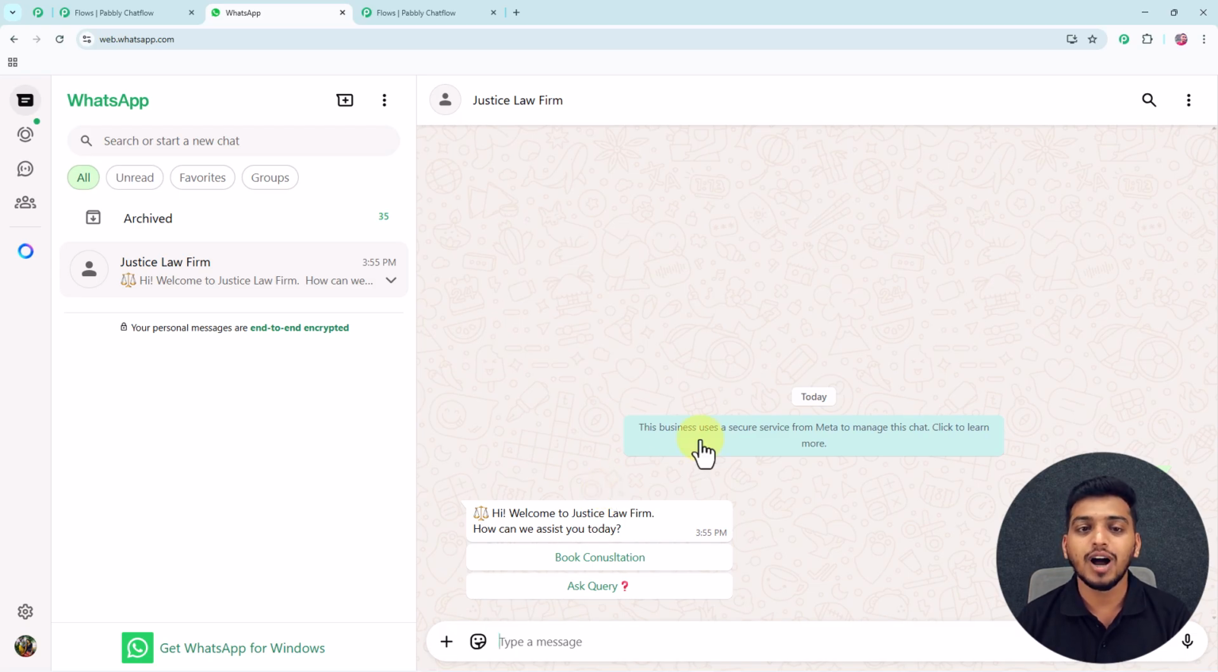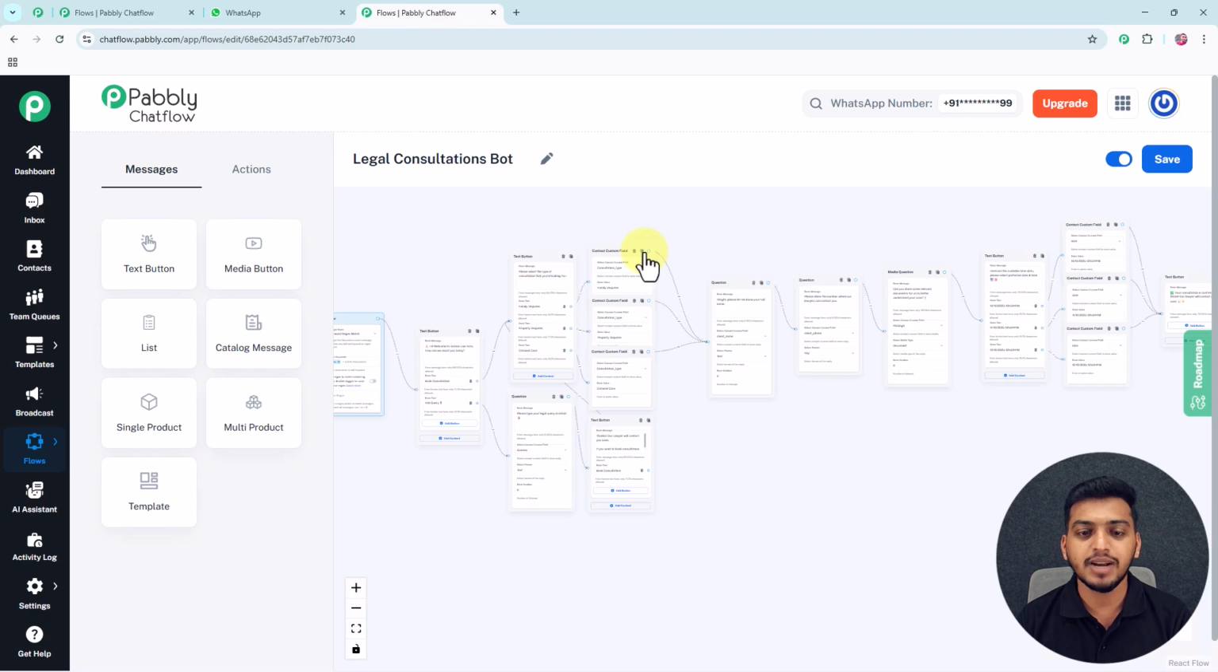So you just saw how easily I could create this amazing WhatsApp chatbot with the help of Pabbly Chatflow. And if you want to clone this flow, then for you I will add a link of this flow in the description box of this video, so you can go and clone this flow from there.